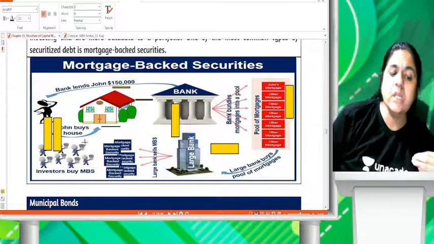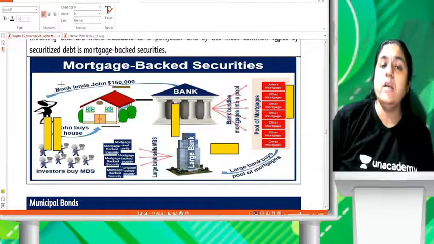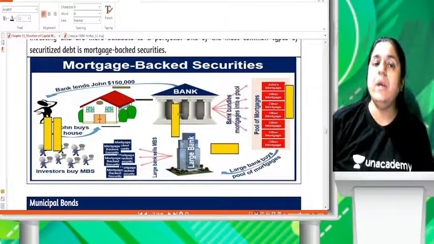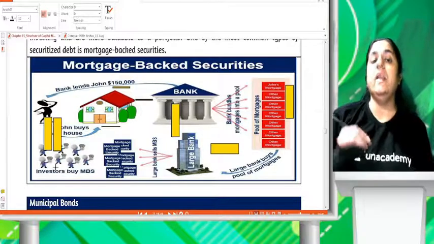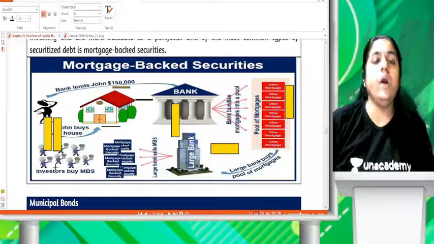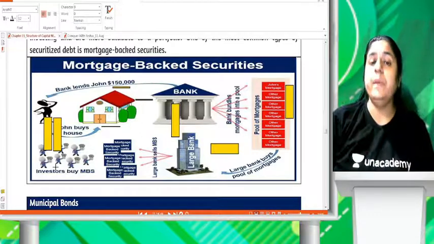Now how will this investor get the money? John, the borrower, will repay the loan amount to the bank. The bank will repay to the SPV and the SPV will give it to the investors. I hope you understood. This completes the concept of securitization.